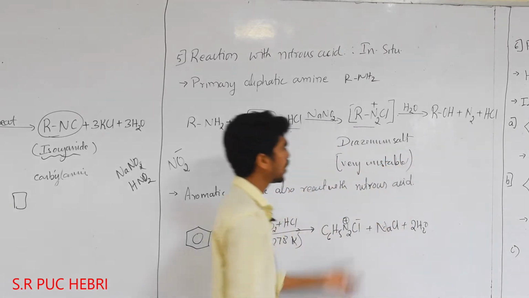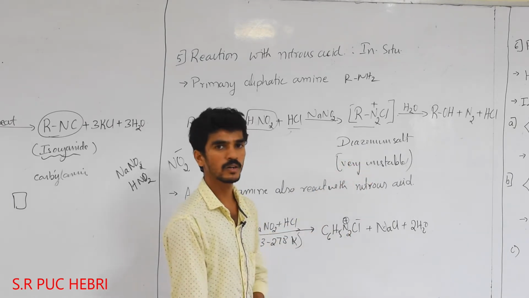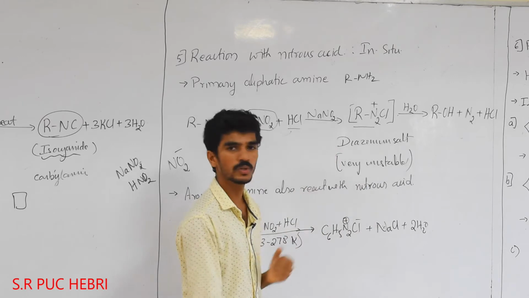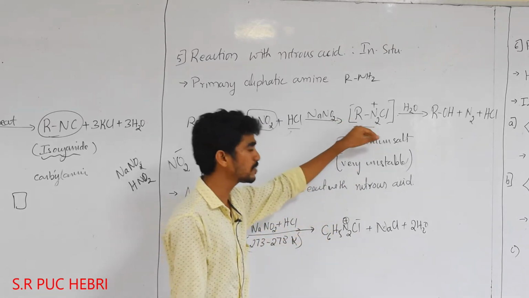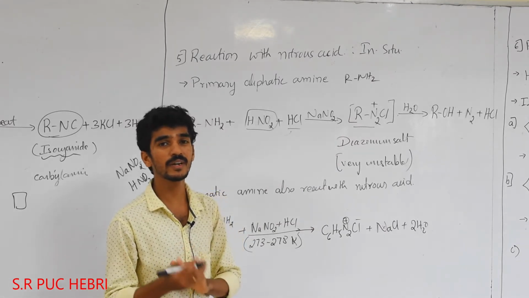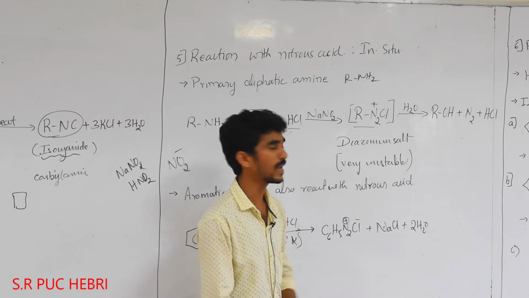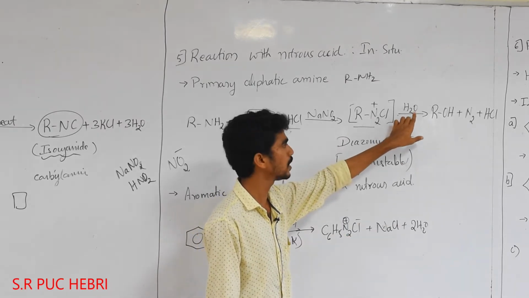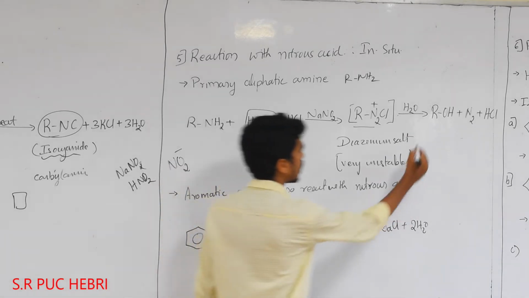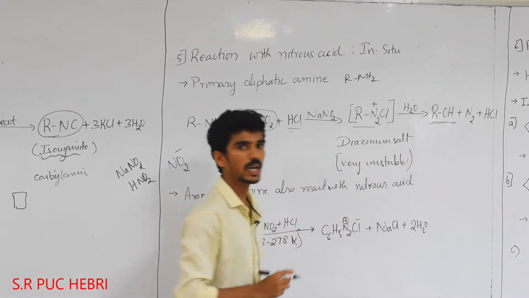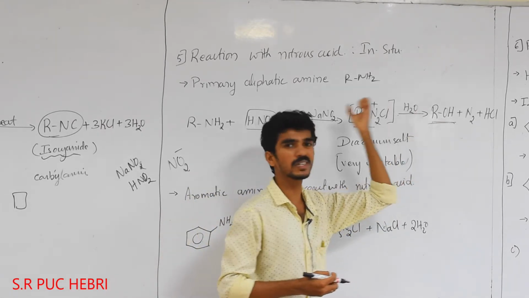Due to this instability, we can make use of this molecule for different types of synthesis. Now I will write only one reaction, where it reacts with water to give alcohol. It is a utility for the preparation of alcohol.